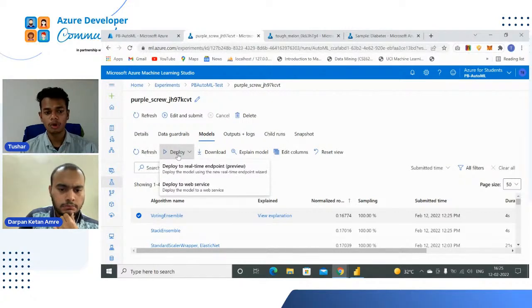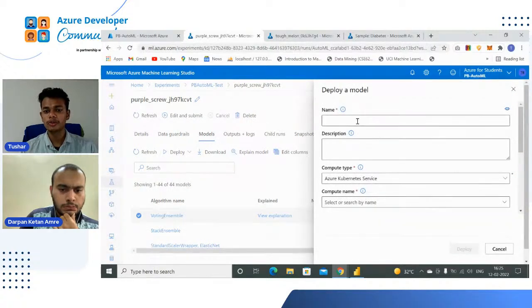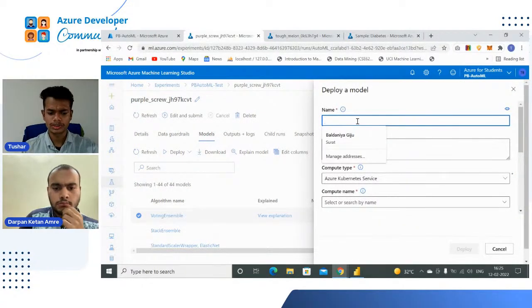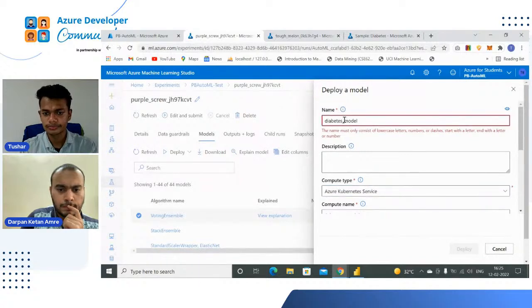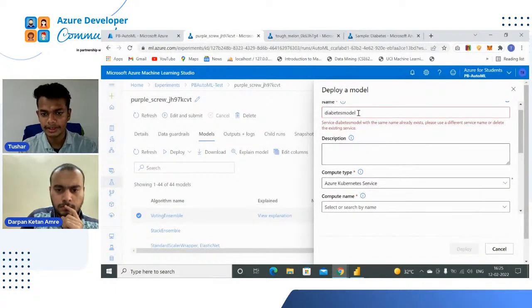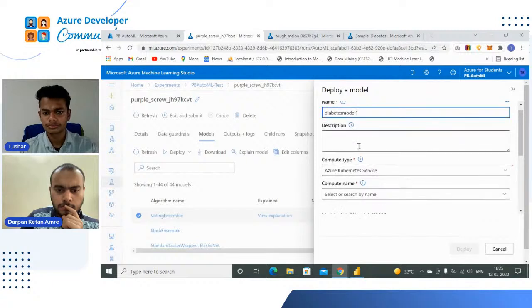You have two options: deploy to real-time endpoint and deploy to web service. We are going to use deploy to web service. Click on deploy to web service and give a name. I'm giving happiness underscore model. It already exists.